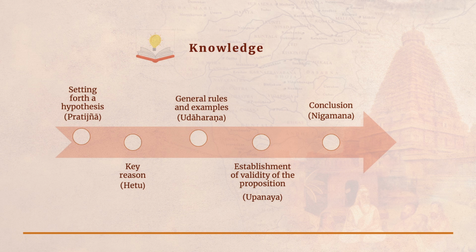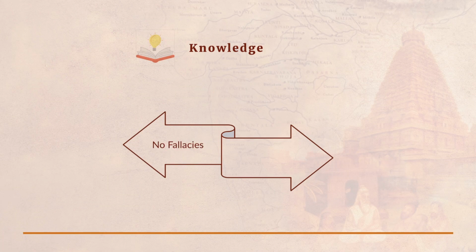The knowledge that you arrive at using these 5 steps should not be fallacious, meaning it should not involve any logical fallacies. These logical fallacies in Sanskrit are called hetvabhasas. We will see what kinds of hetvabhasas can occur in the next part. And more importantly, the knowledge must not contradict established tenets. Your new knowledge should not blatantly contradict the bank of knowledge that is already there. If that happens, it means that either this is wrong or the entire bank of knowledge is useless.